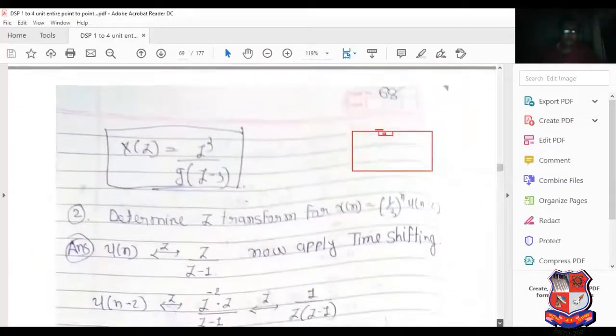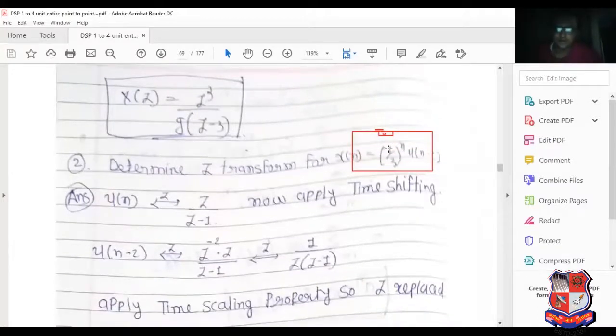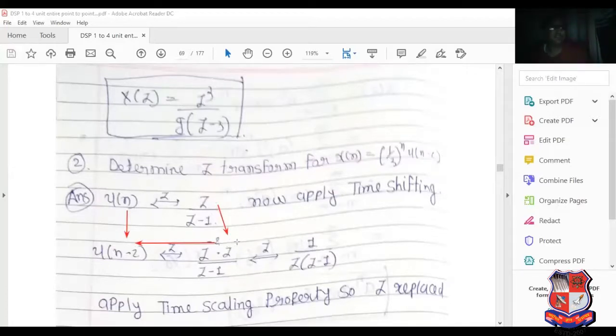Now next, determine the z transform of x of n equal to 1 by 3 raised to n u of n minus 2. Similarly, first find the z transform of u of n, which is z upon z minus 1. Now apply the time shifting property. u of n minus 2 means shifting the signal in the time domain, so shift in the z domain with z raised to minus 2. Why 2? Because here it is written 2. If here it is 3, then write 3. So 1 upon z into z minus 1.